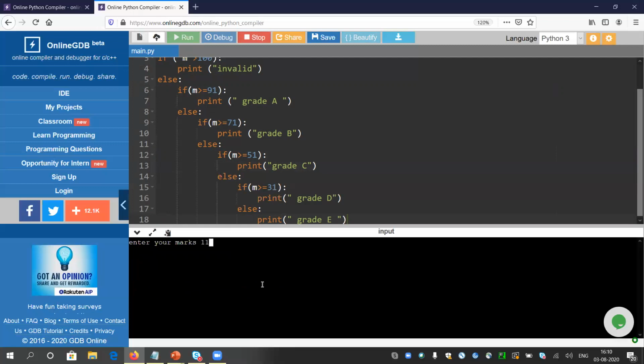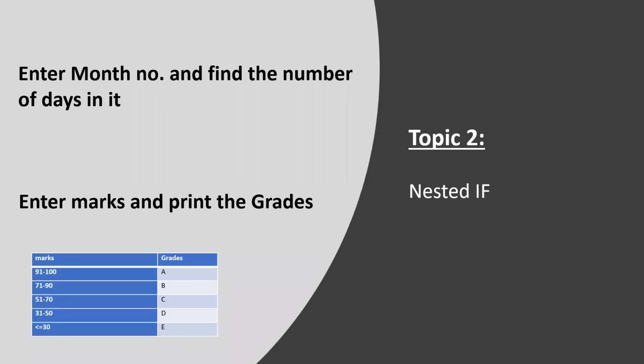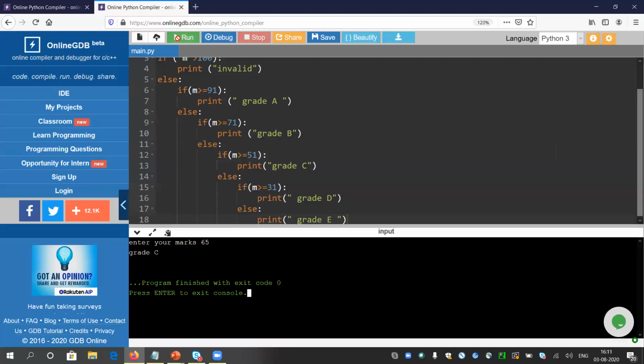Let me give 110. So it will say invalid. Let me run once again. Let me give 95. So it is grade A. Let me run with 65. As per the table, 65 should come under grade C, 51 to 70. So let me check. Yeah, it is giving the correct result.